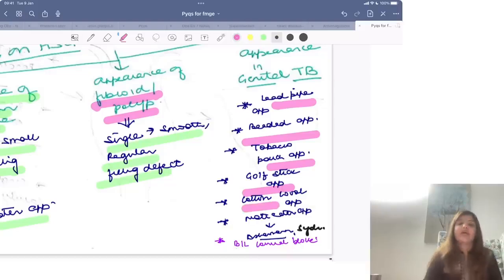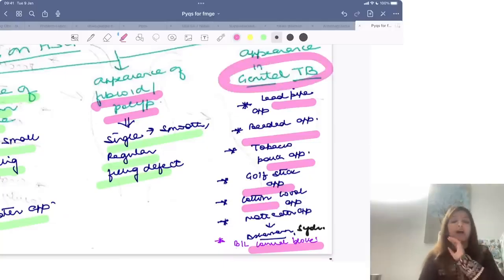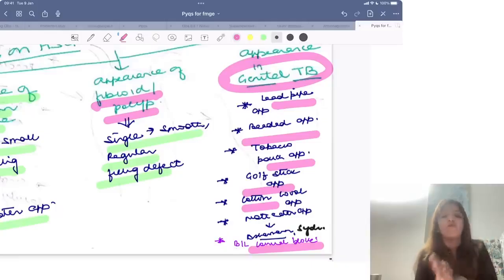If you are getting lead pipe appearance, beaded appearance, tobacco pouch appearance, golf stick appearance, cotton wool appearance, or bilateral cornual block, then that is genital TB. In genital TB, we do not do HSG. But by chance, I am not knowing my patient has genital TB, and if I do HSG, what are the typical findings which you get on HSG in genital TB? These names have to be remembered.